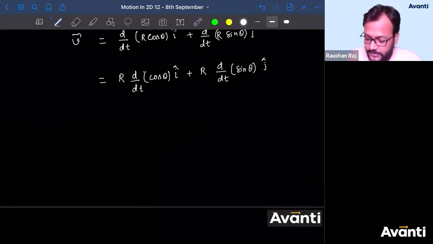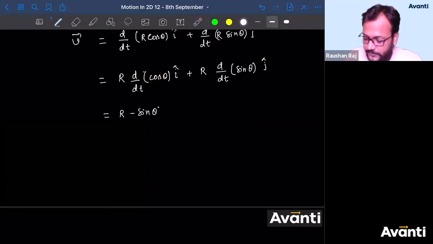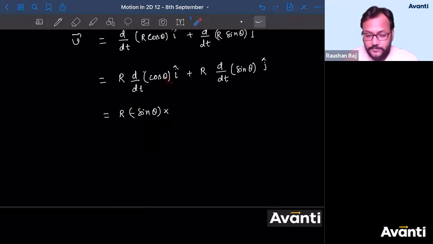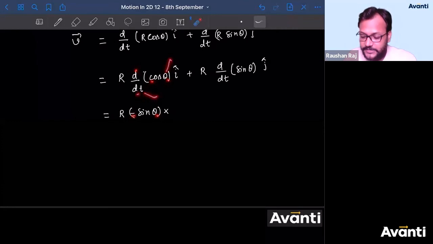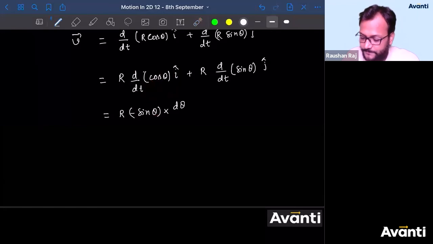What will I do, guys? So I'll write r into differentiation of cos, which is nothing but sine. So I'll write minus sine theta into, now I'll differentiate theta with respect to t, because in place of theta here, it should be t here. If I write d by dt of cos t, the answer would have been minus sine t. But here it is theta, here it is t. So what I have to do? I have to differentiate cos, so differentiation of cos is minus sine. And then I have to differentiate this theta with respect to t. So the answer will be into d theta by dt.